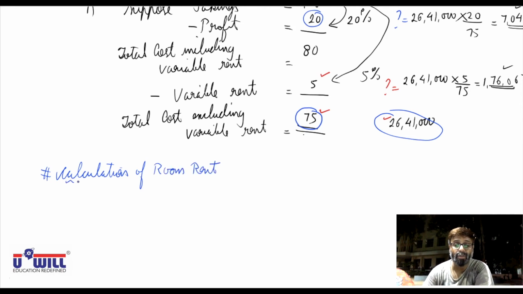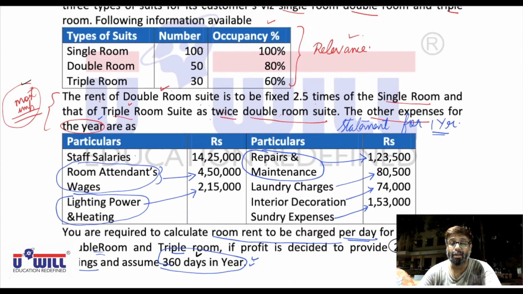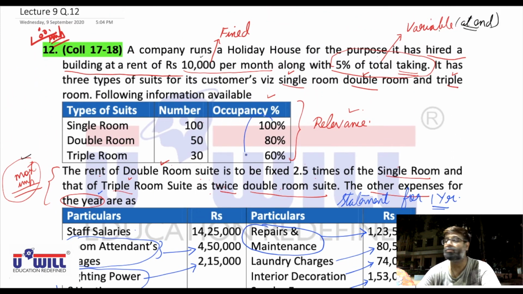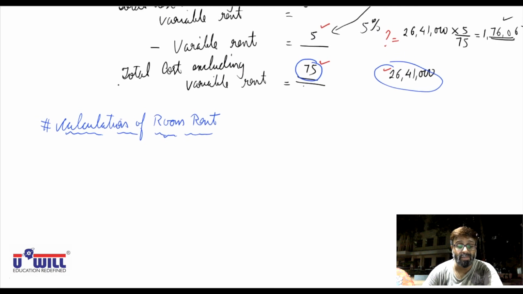Now very first of all we find out the occupancy. Why? Because room rent has to be recovered only based on the number of days the rooms are sold. So we need to first find out the occupancy. So in that give the subheading occupancy.